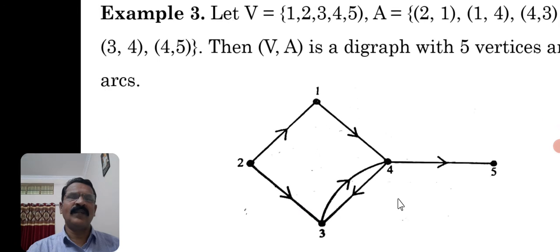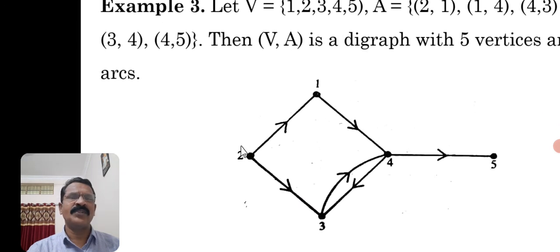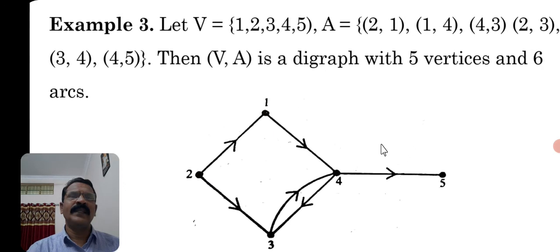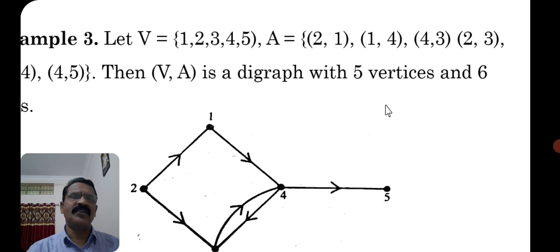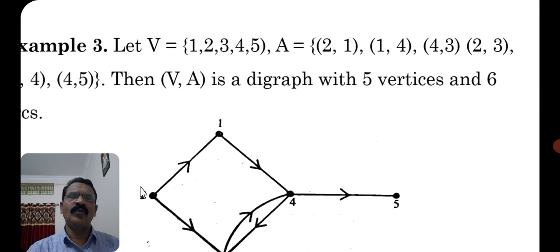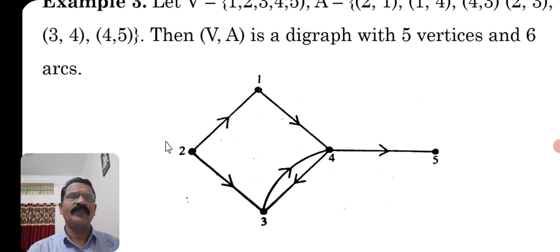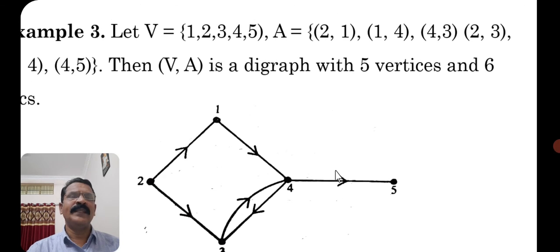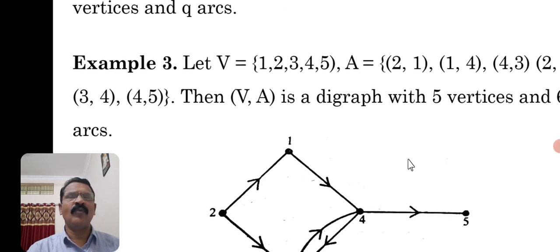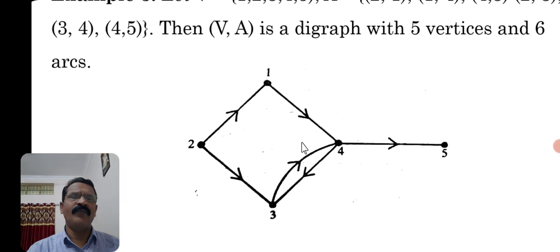So these are the vertices 1, 2, 3, 4, 5. Here the edge (2,1) is one edge, so the direction 2 to 1 is given. Next (1,4), direction 1 to 4 is given. (4,3), 4 to 3, direction is given again. (2,3), yes. So here they are ordered pairs. Similarly (3,4) and (4,5): 3 to 4, and 4 to 5.